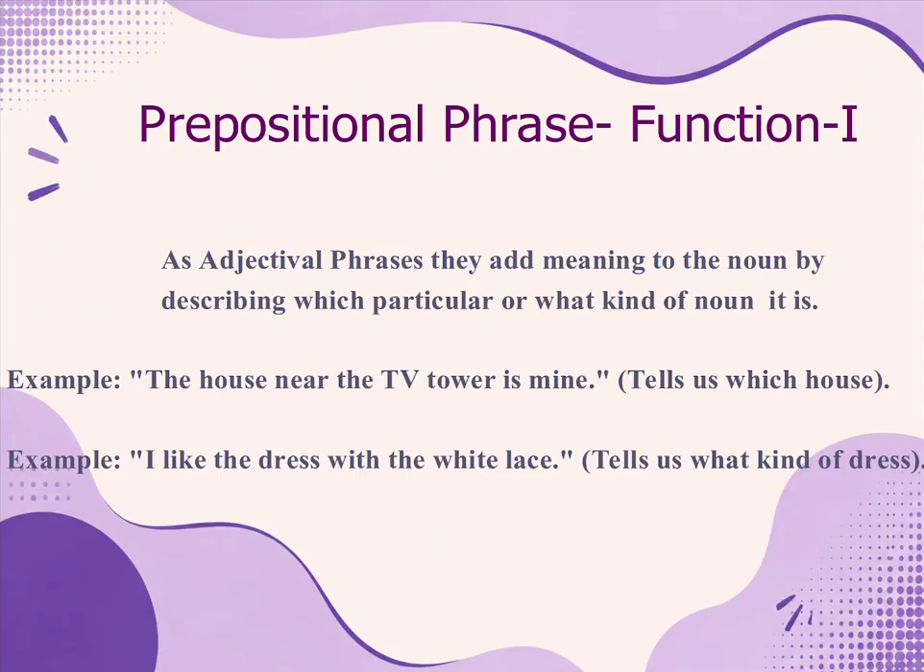So the house, which particular house? The house is the noun. So here the preposition phrase is near the TV tower. Near is the preposition. This tells us more about the noun, the house, which house it is. So it is an adjectival phrase modifying the noun. Similarly, I like the dress with white lace. So with is the preposition. Which kind of dress? The one which has white lace.